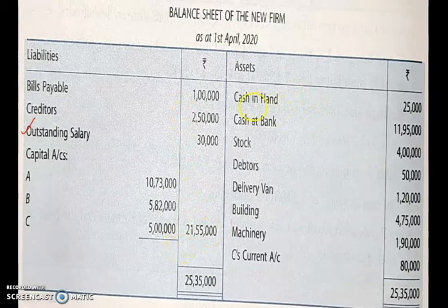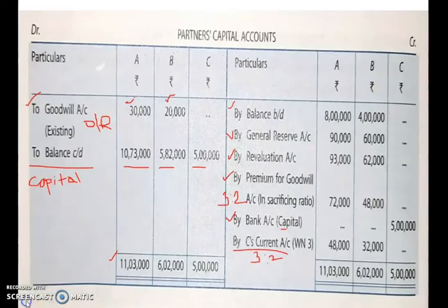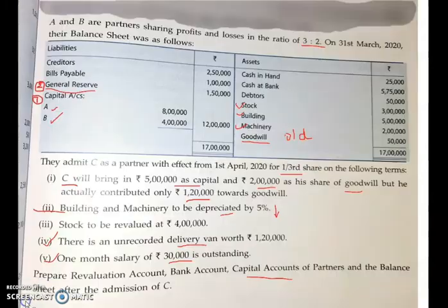Now regarding the asset side. Cash in hand, as it is given in the question, you can copy it. That is from your old balance sheet, you can write the amount as it is. But for cash at bank, you can see that your last balance sheet cash balance was 5,75,000, but here a partner is bringing 5 lakh as his capital in cheque, as well as 1,20,000 as goodwill also he has brought in cheque.